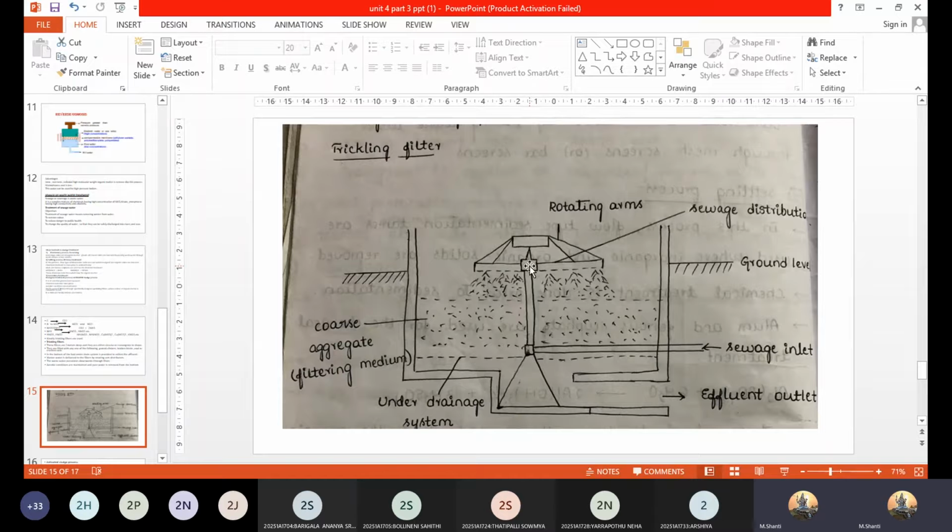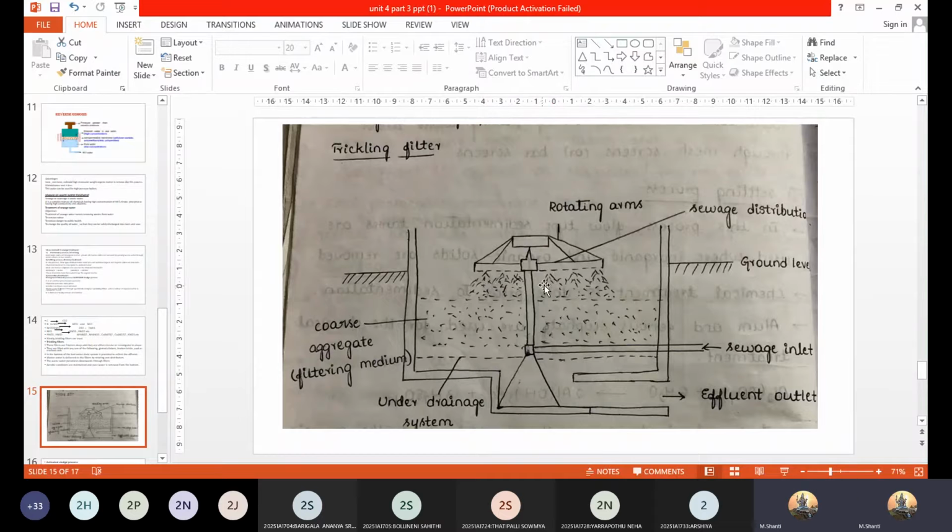Likewise here also, we need not keep on watering the garden in different directions. Sprinklers will take that entire job. Likewise here you have the rotating arms which keep on moving, and here you have the sewage distribution arm. So this is the sewage distribution part.